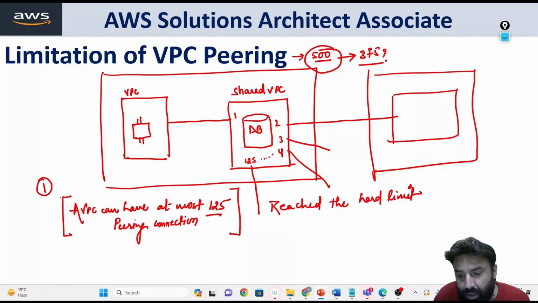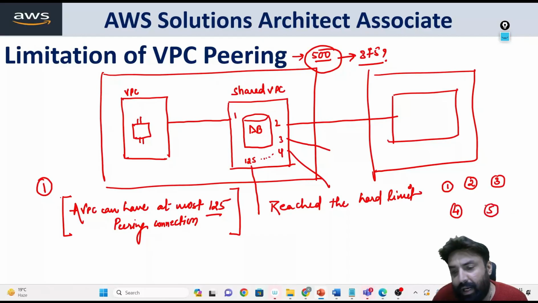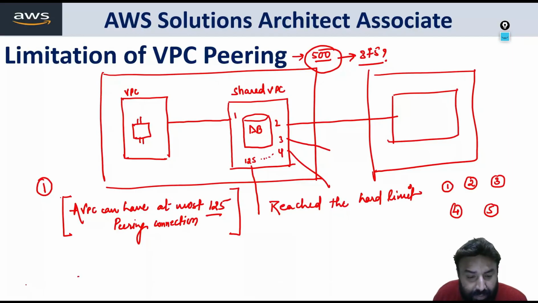Now coming to the second limitation. Let's say there are VPC 1, VPC 2, VPC 3, VPC 4 and VPC 5. You know that transitivity is not supported in VPC peering, as we have already discussed. So you have to make a complete connection between all the VPCs. VPC 1 connects with 4, with 5, with 2 and with 3.